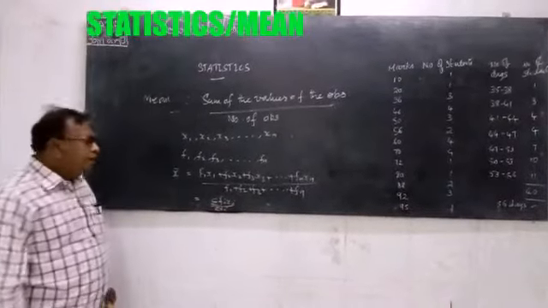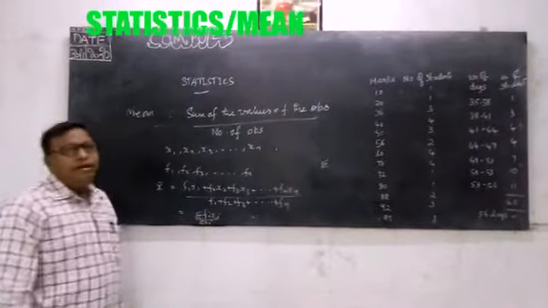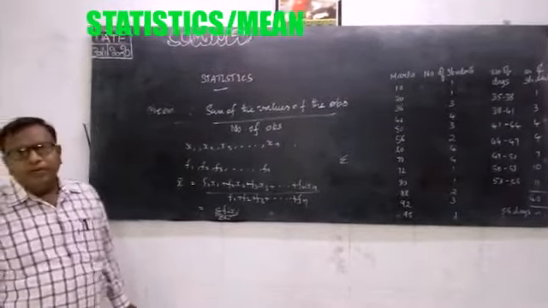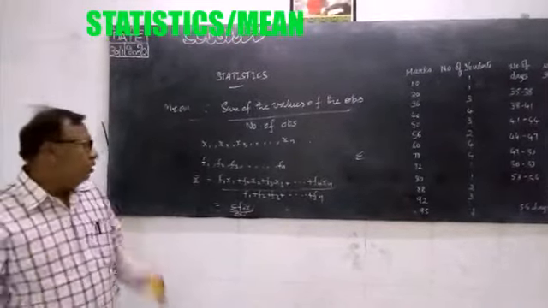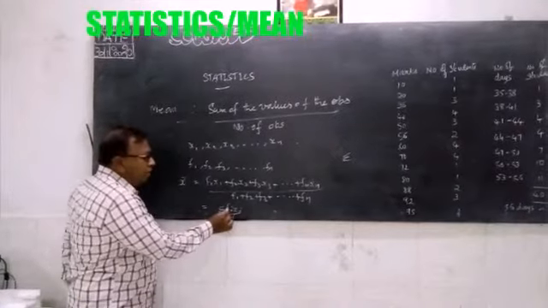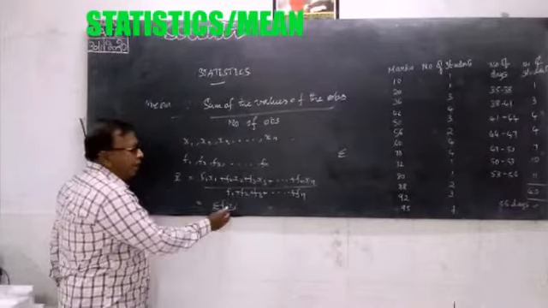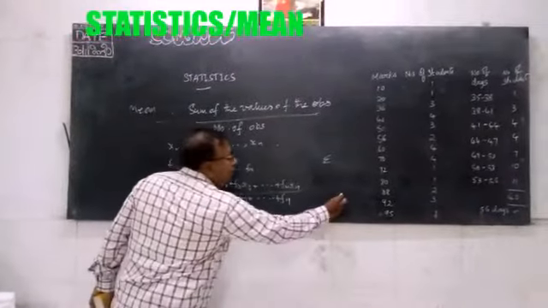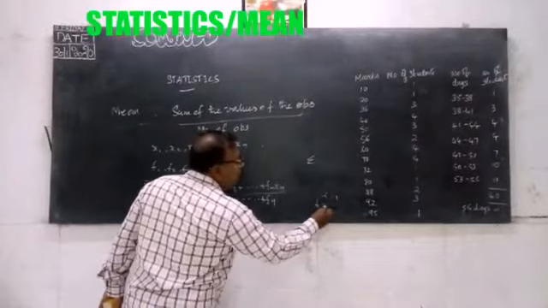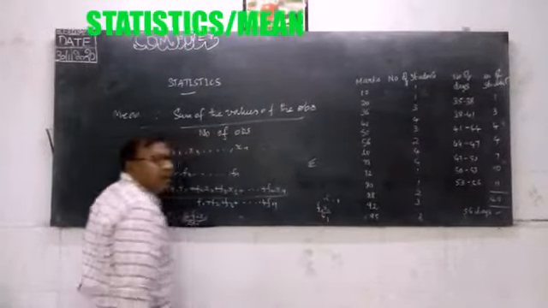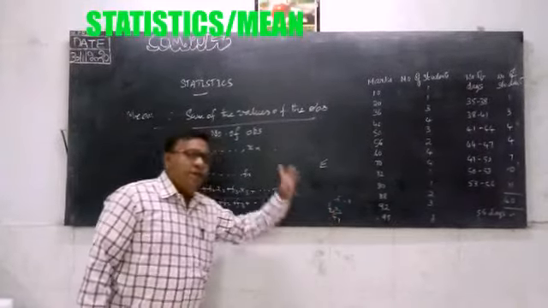I have made use of a letter called sigma here. It is a Greek letter, and in general we use it to represent the summation, sum of. So sum of fi xi divided by sum of fi. I may take any value: if I give i equal to 1, this becomes f1 x1 by f1; if I give 2, it becomes f2 x2 by f2, like that.